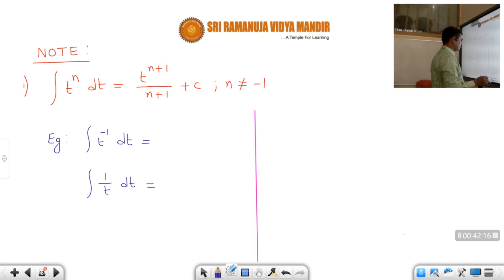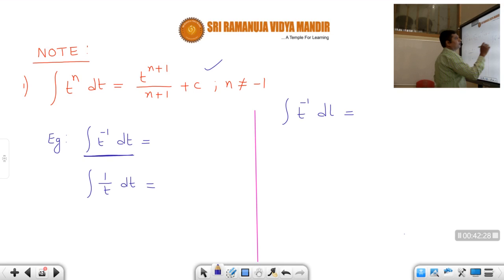Suppose I take the integral of t power minus 1 dt. If I use this formula, I write minus 1 plus 1 by minus 1 plus 1, that is 1 by 0, which you will get as infinity. Correct or not, students?